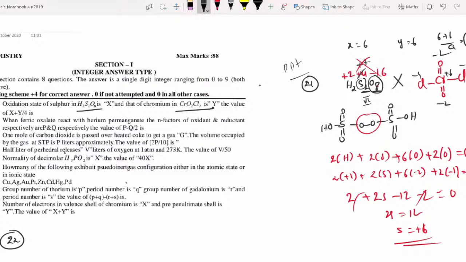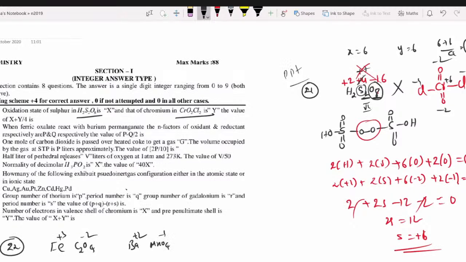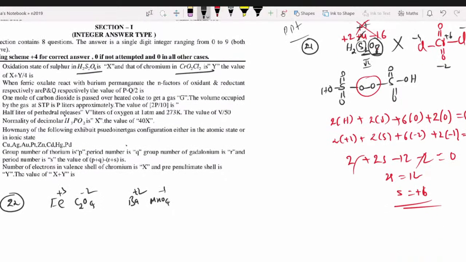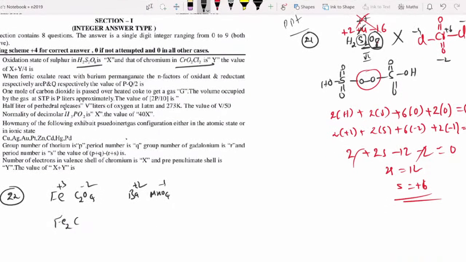Ferric oxalate, that is ferric, Fe plus 3, oxalate, C2O4 minus 2. And barium permanganate, barium, Ba plus 2, permanganate, MnO4 minus 1. Yes or no? So if you write that, the formula is Fe2(C2O4)3, taken thrice, and barium permanganate, Ba(MnO4)2, taken twice.